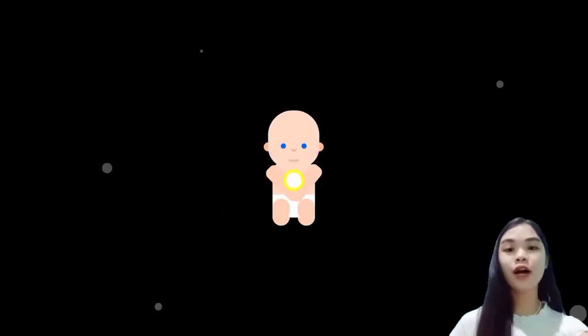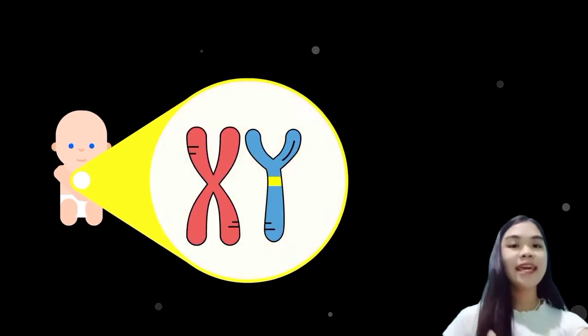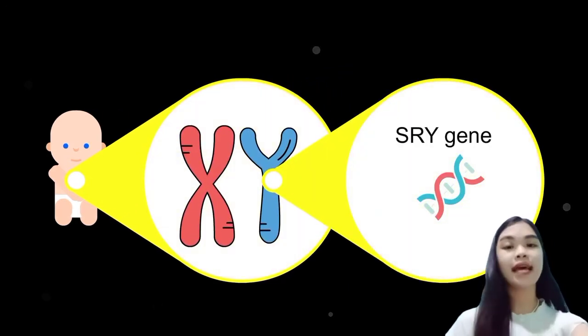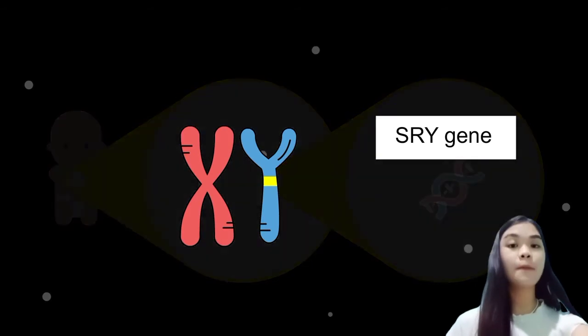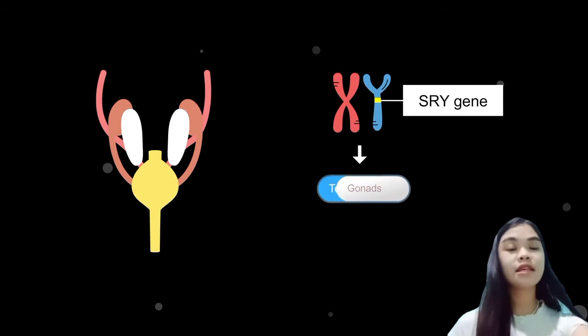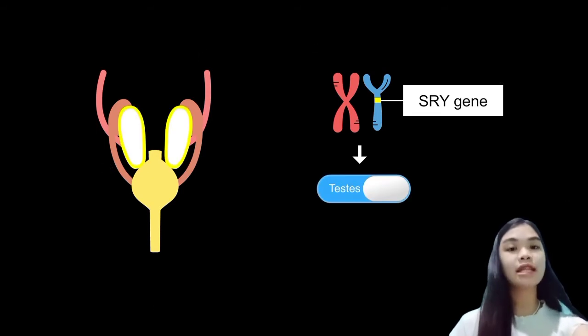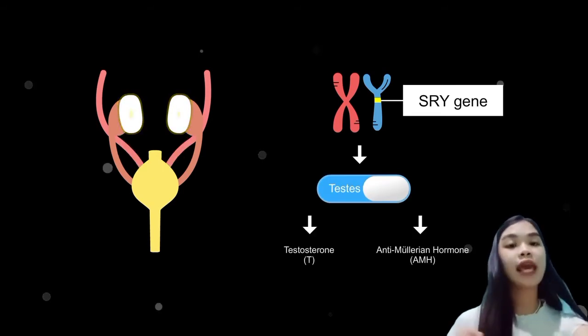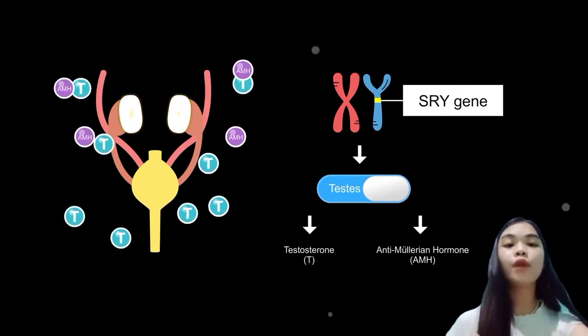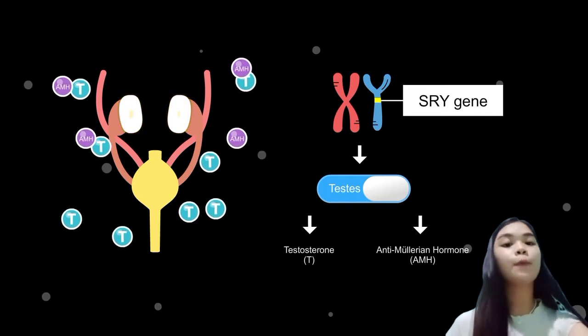So now let's talk about the SRY gene. It is found in the Y chromosome and triggers the embryonic development as a male. The process begins at week 7. It activates the signaling productions of the male and makes the gonads into testes. The testes secrete the male hormone testosterone, and also produce AMH or anti-Mullerian hormone. So the testosterone will cause the phallus to develop into a penis.